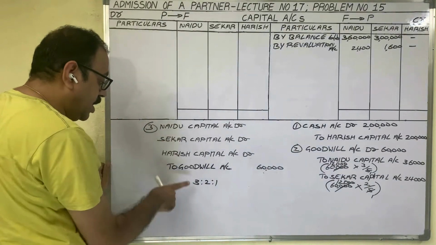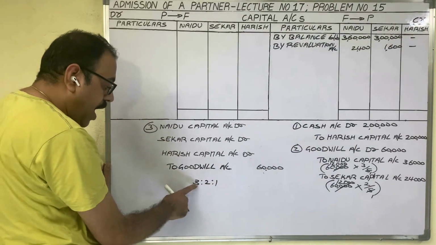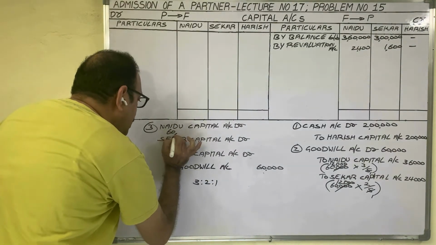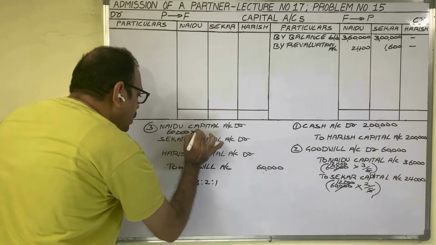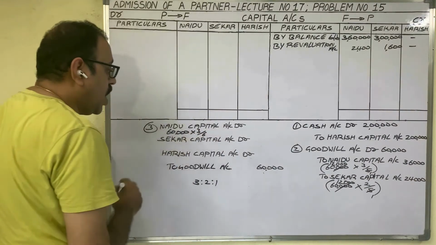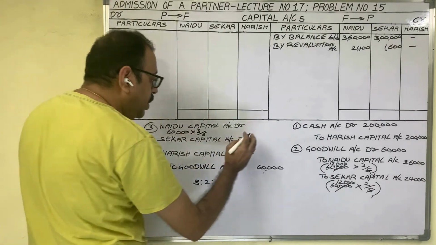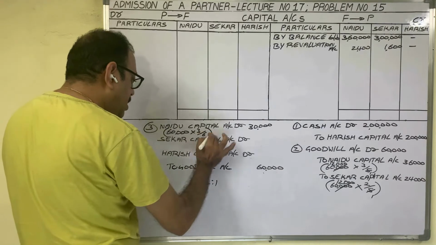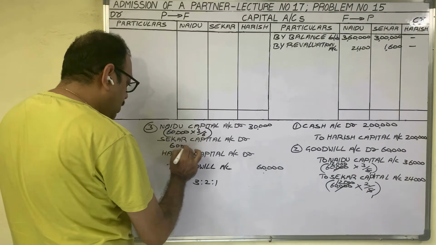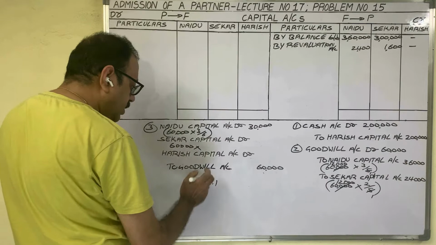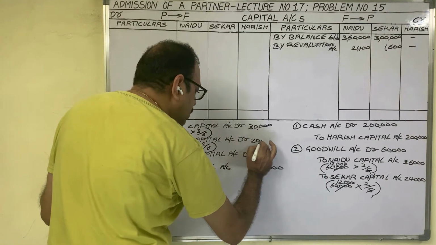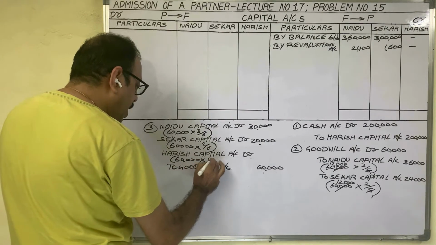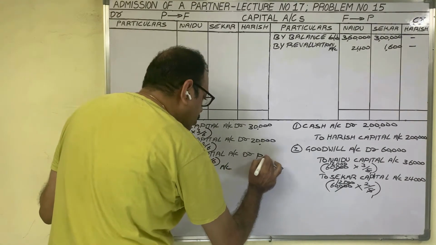So first person's number is 3. Add these three numbers, 6. Total goodwill 60,000. In that, 3/6 is Naidu's share. So 10,000 into 3, 30,000 rupees. For second partner, 60,000 rupees into 2 by 6, 20,000 rupees. For third partner, 60,000 into 1 by 6, 10,000 rupees.